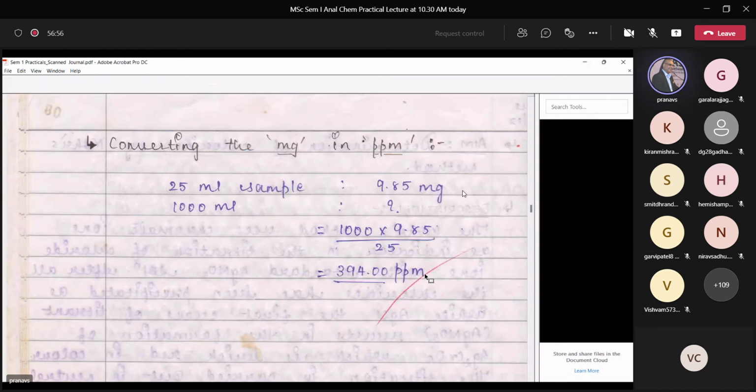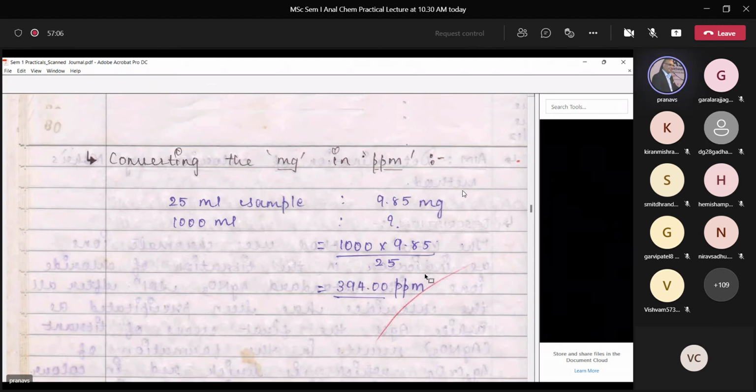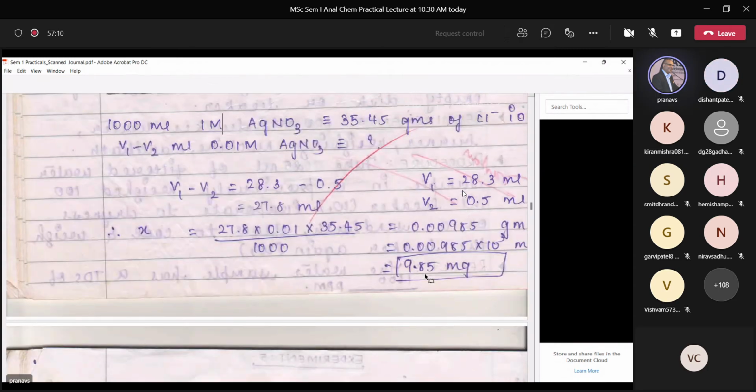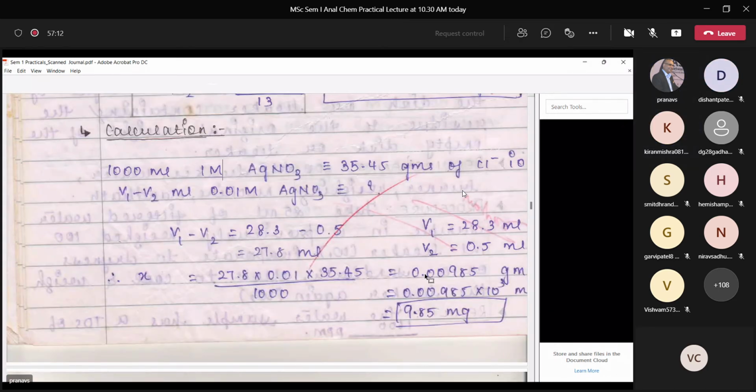Is it clear? Yes, sir. Yes, sir. Okay. Saloni, do you have anything to add or ask? Why do we do this? No, sir. It's clear. It's clear, no?